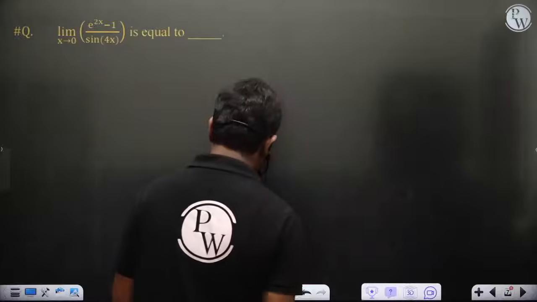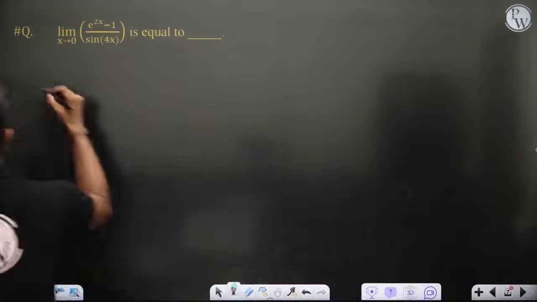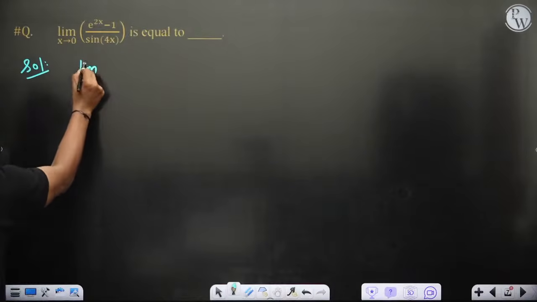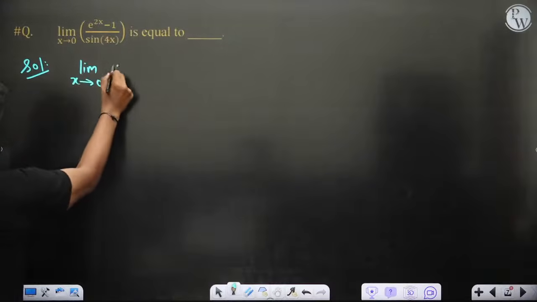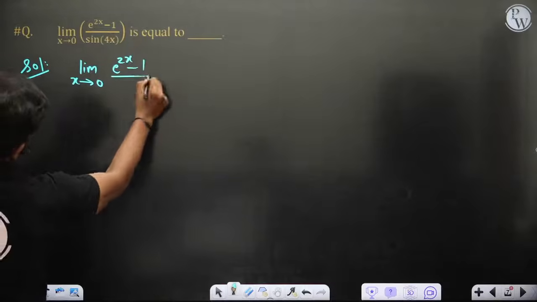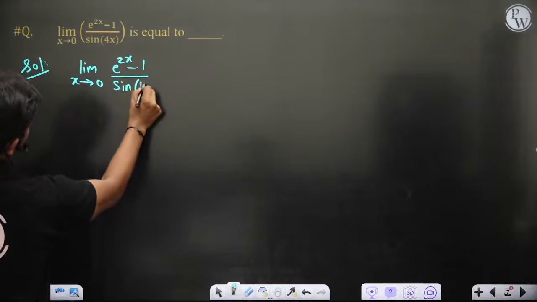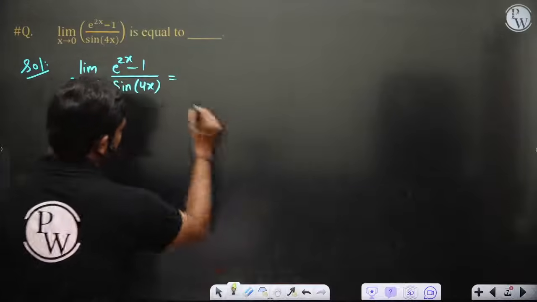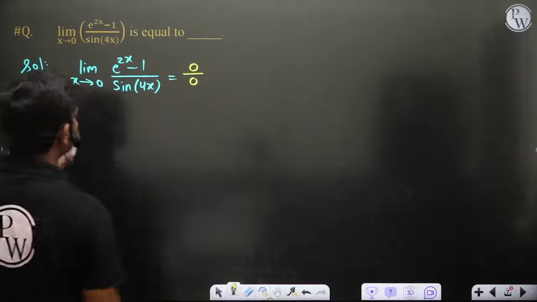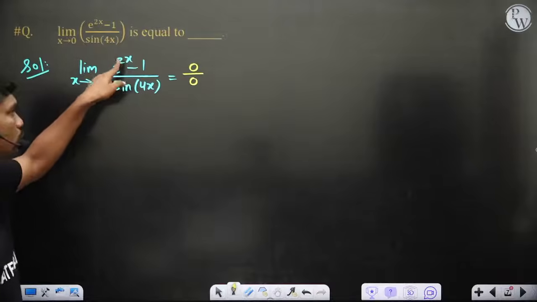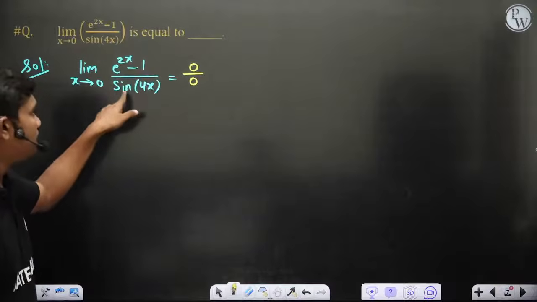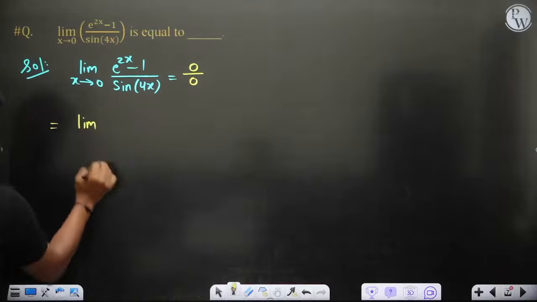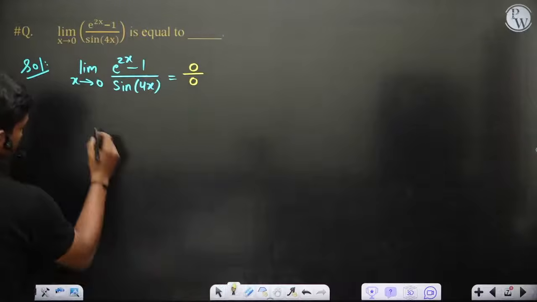So let's see how we calculate this. Solution: limit x tends to 0, e power 2x minus 1 by sine 4x. This is what you got. Ultimately, if you simplify this, you get a 0 by 0 form, because if you put x equal to 0, e power 0 is 1, so 1 minus 1 gives you 0, divided by sine 0, which is also 0. So this can be written by applying L'Hospital rule.